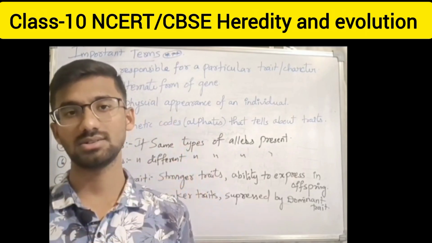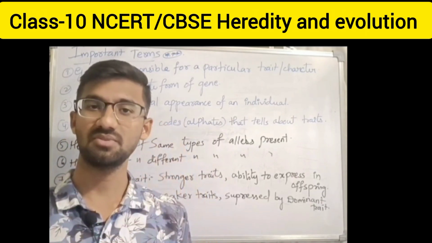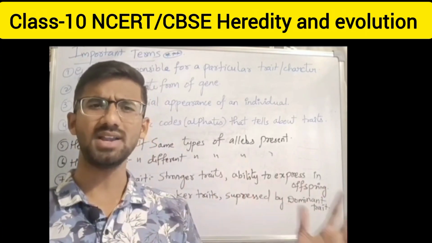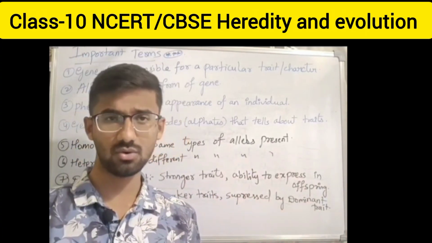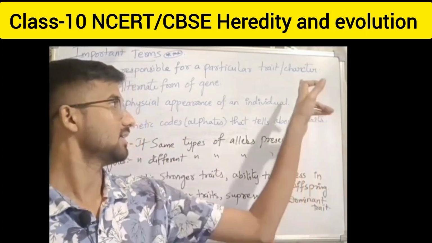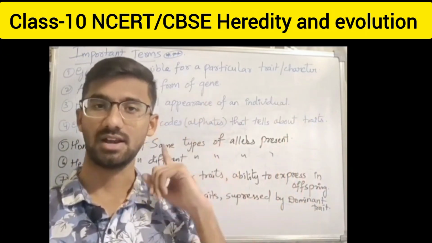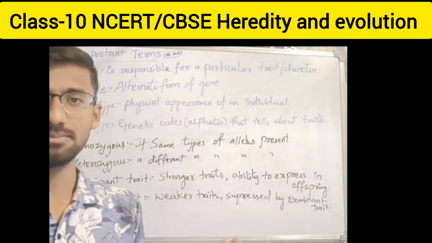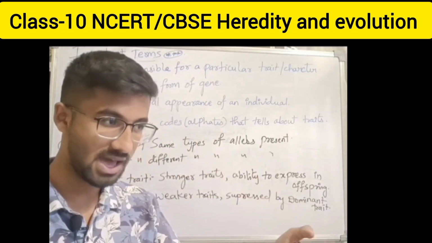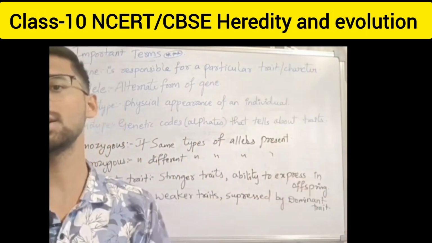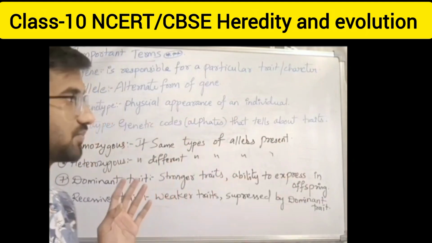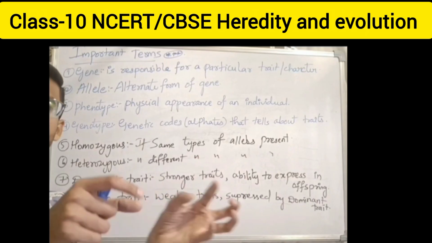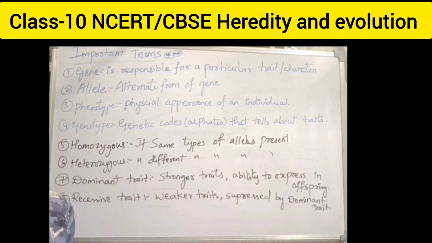What is my character? What is my height? How is my face shape? How are my fingers? How are my legs? Whatever characters you are going to see and write, those are all my traits. It means a gene is responsible for a particular trait. Genes take a character from one generation to another, like parent to offspring. Allele, alternate form of gene. It is another or different form of gene.